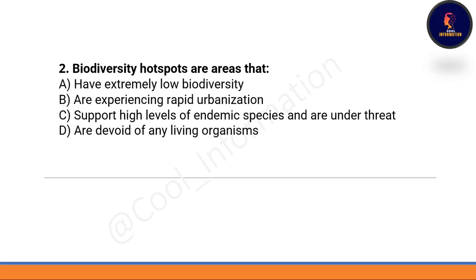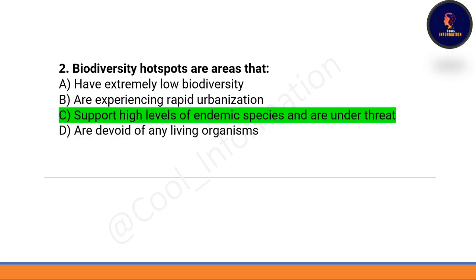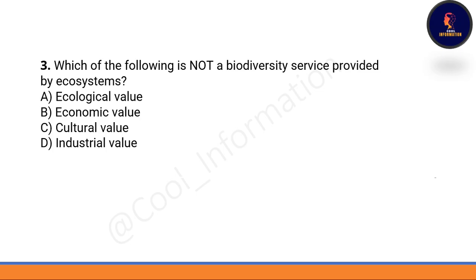Next question is, biodiversity hotspots are areas that, option C is correct: biodiversity hotspots are areas that support a high level of endemic species and are under threat. Next question is, which of the following is not a biodiversity service provided by the ecosystem? Option D is correct, industrial value is not a biodiversity service provided by an ecosystem.